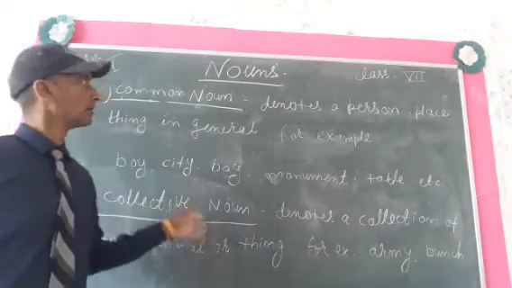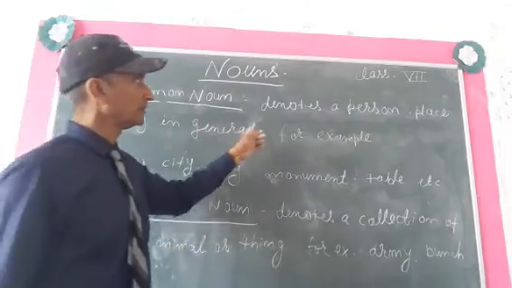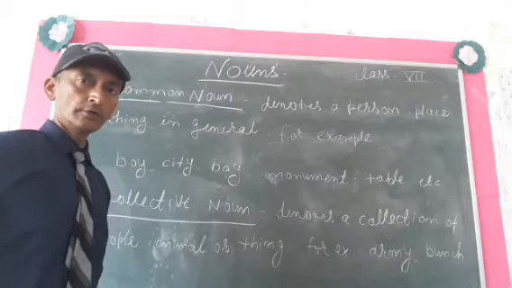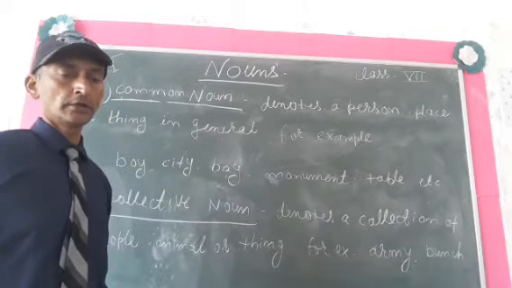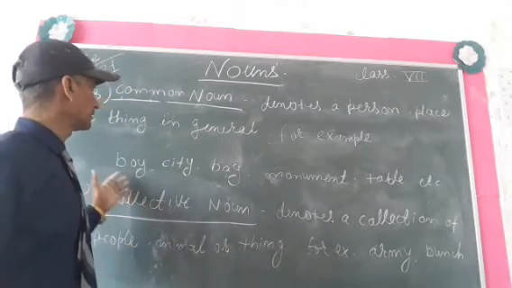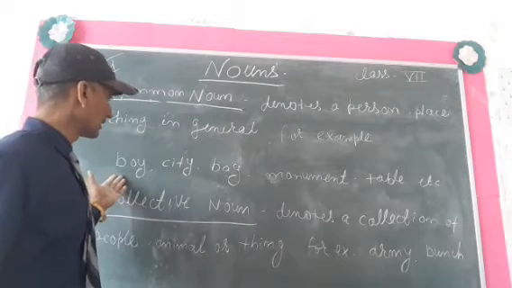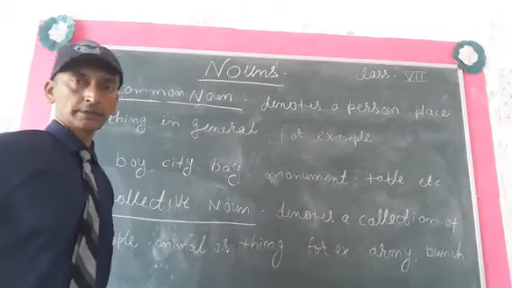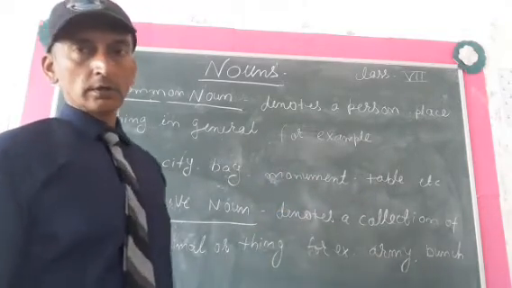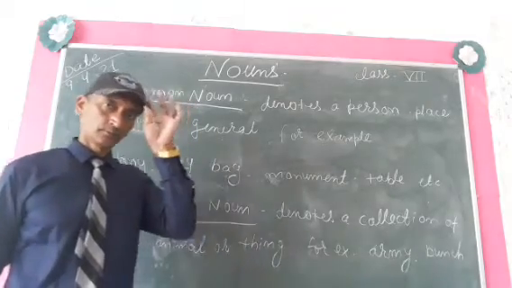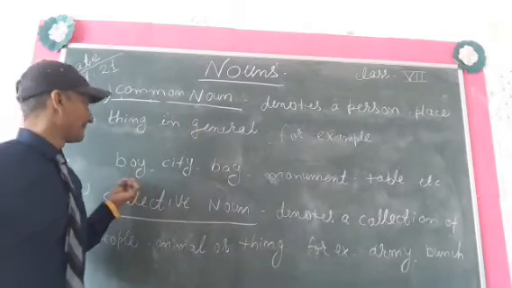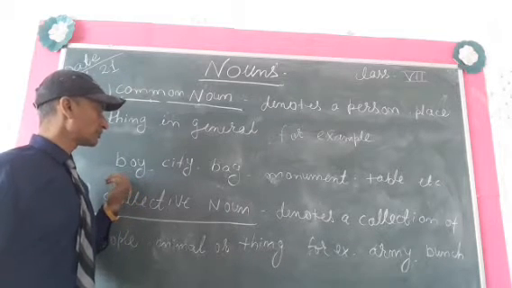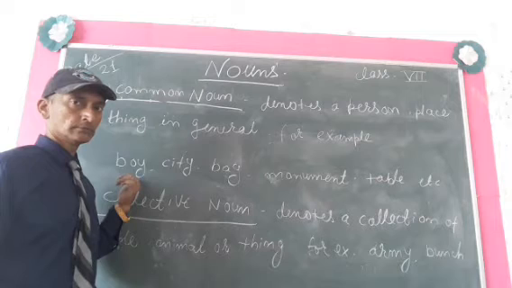And second is common noun. Common noun denotes a person, place or thing in general. Okay, common noun denotes a person, place or thing in general. Examples of common noun are boy, city, bag, monument, table, etc. So let me clarify. Boy means we are not talking about any particular boy.